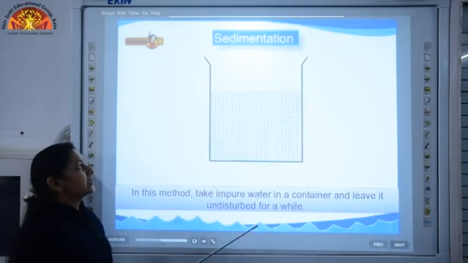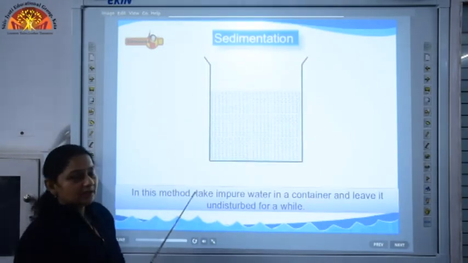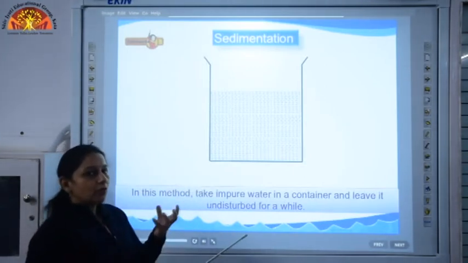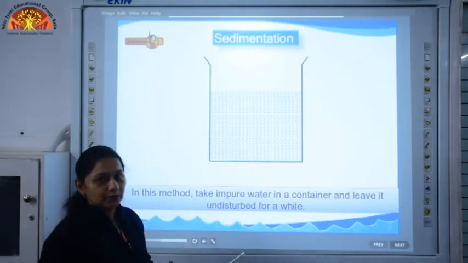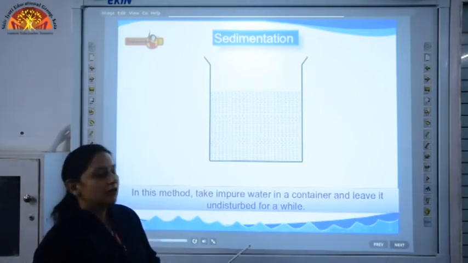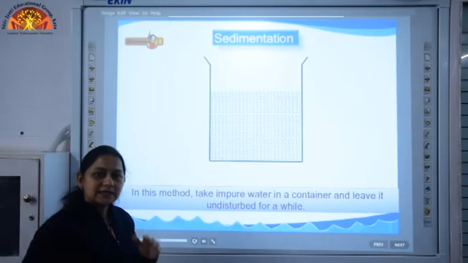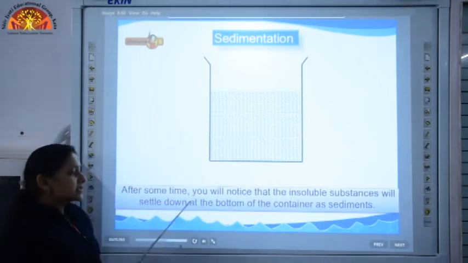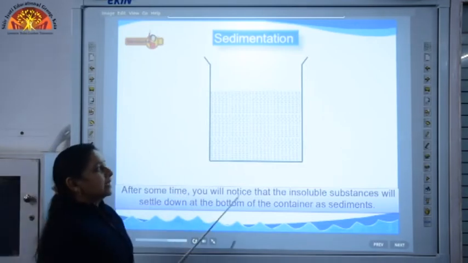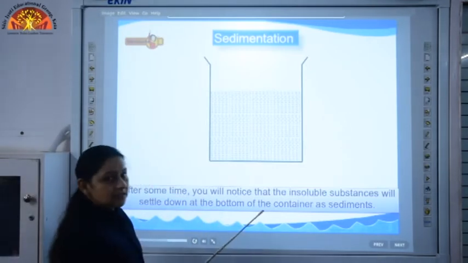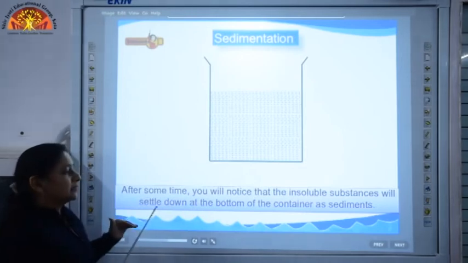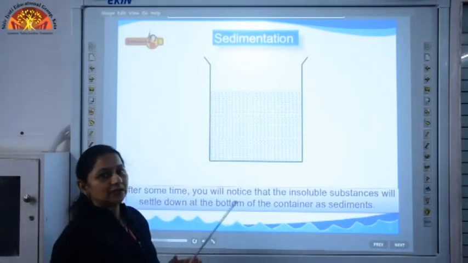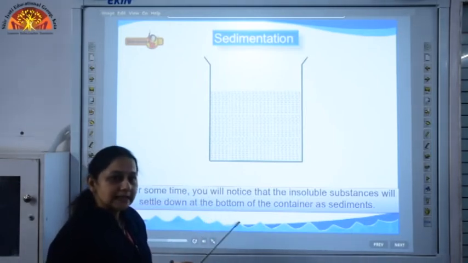So, let us discuss the various methods to remove these impurities. First, we are going to take up sedimentation. Now, what is sedimentation? In this method, the water which is containing impurities is allowed to settle for some time. If it is left undisturbed for some time, what will happen? After some time, we will notice that the insoluble substances settle down at the bottom of the container, and these impurities which settle down at the bottom are known as sediments.